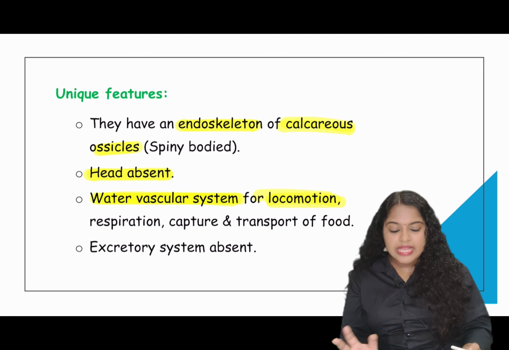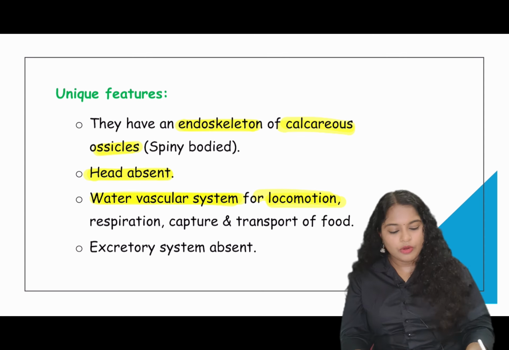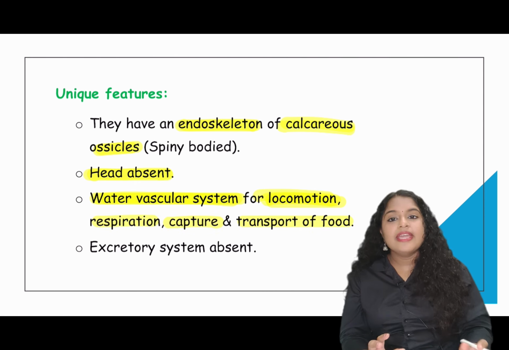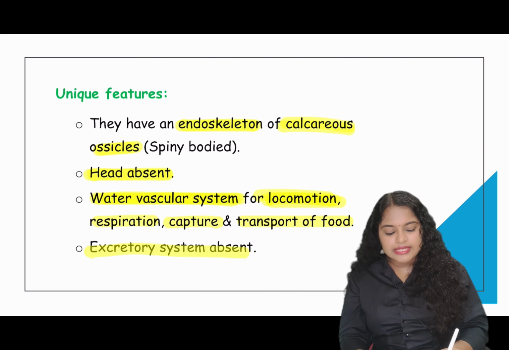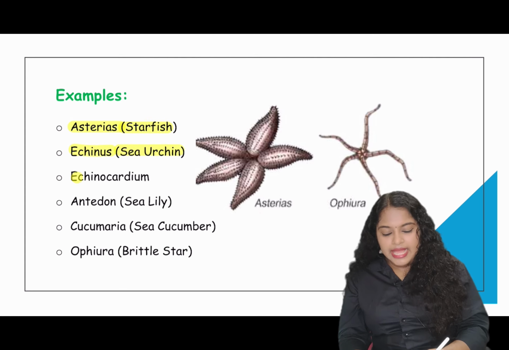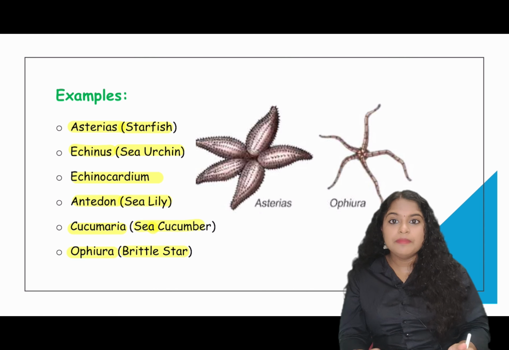That is for sponges, and vascular system is for Mollusca. This water vascular system helps in locomotion, respiration, capturing of prey, and transport of food. They do not have an excretory system, so excretory system is absent. Examples are Asterias, which are the starfish, Echinus, that is the sea urchin, Echinocardium, Antedon, that is the sea lily, Cucumaria, that is sea cucumber, and Ophiura, that is the brittle star.